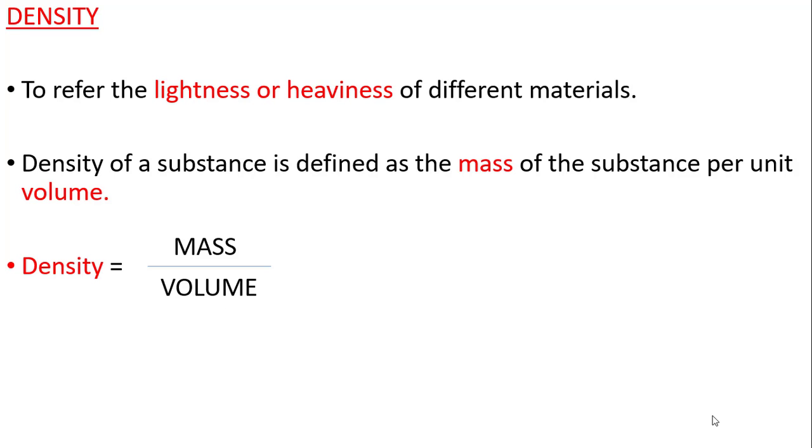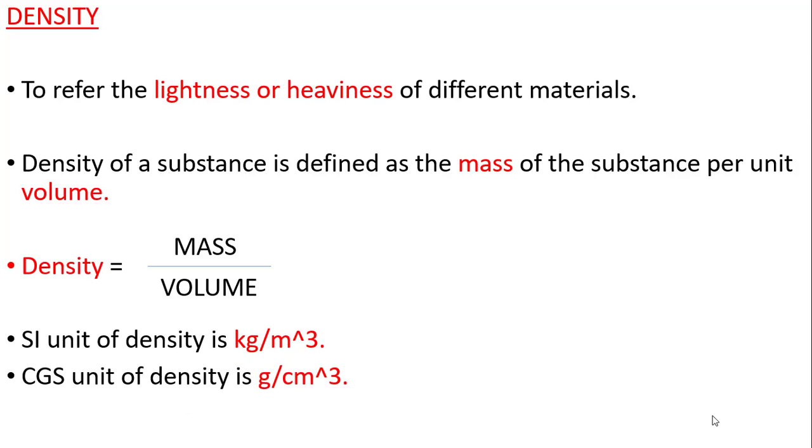And the SI unit and the CGS unit of density: the SI unit is kg per meter cube, while the CGS unit of density is gram per centimeter cube. The conversion of 1 gram per centimeter cube to kg per meter cube was also discussed in class 7th.